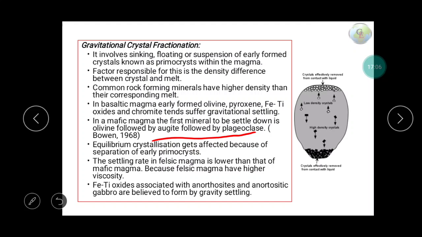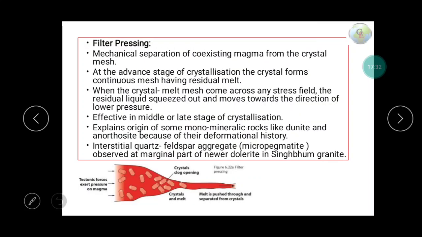But in case of basaltic magma, or mafic magma, the crystals settle very fast, because basaltic magma is more fluid, meaning the viscosity is very low. Iron titanium oxide associated with the anorthosite and anorthositic gabbro is believed to be formed by this process, gravity settling.